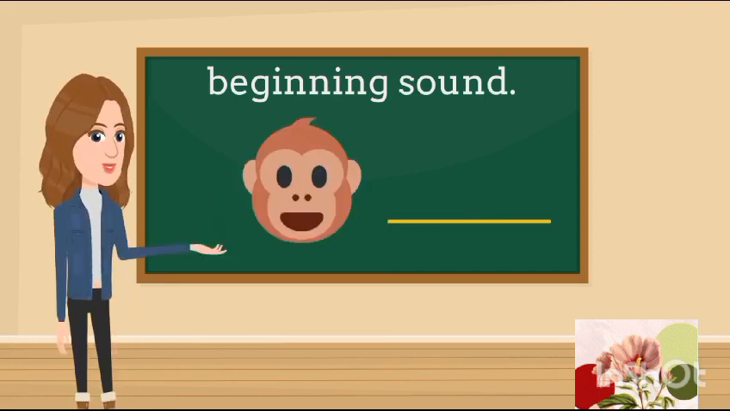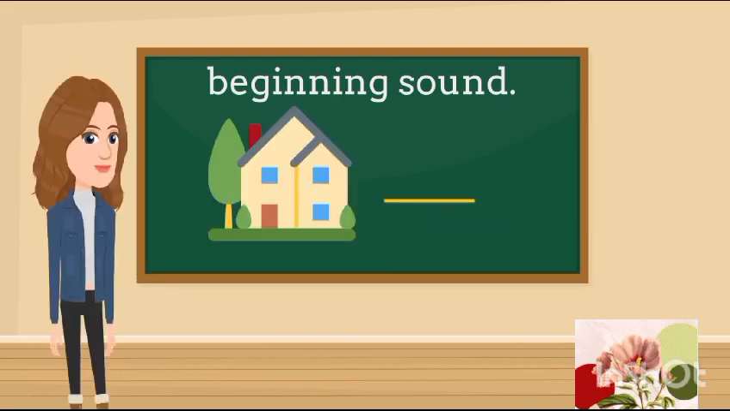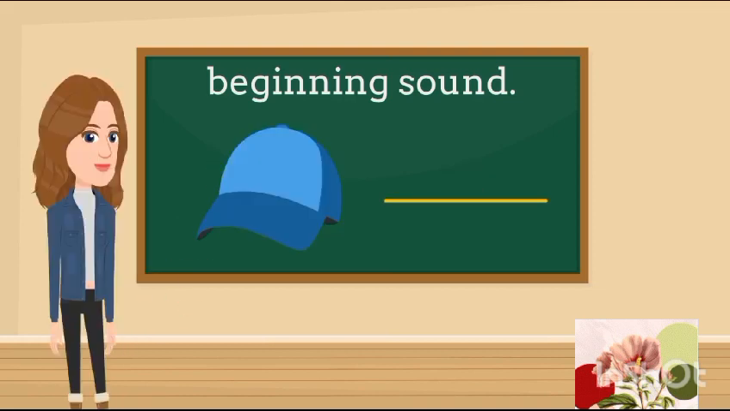Here is the monkey. And monkey comes from the sound M. M for monkey. Wow, a house. And house comes from the sound yes, ha. Ha is for house. Here is a cap. And cap comes from the sound K. K for cap.